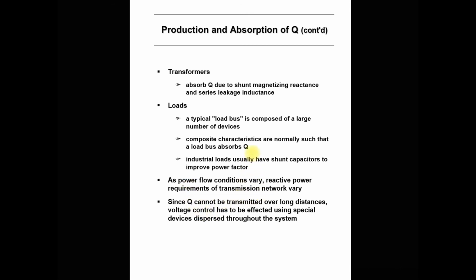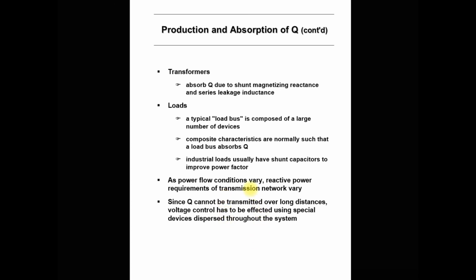As the power flow condition varies, the reactive power requirement of the transmission network varies. So that is the obvious case. As the load condition varies, the reactive power requirement of the transmission network also varies. As we know, Q cannot be transmitted over a long distance, it is transmitted over a short distance, because of large losses like I square R and I square X losses. We cannot transmit the reactive power over a long distance.